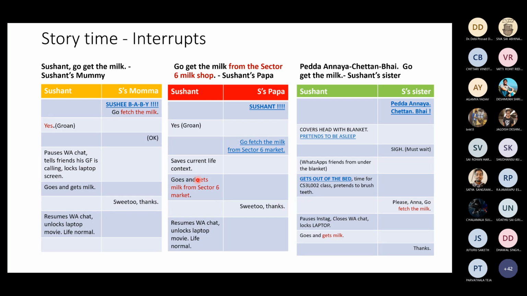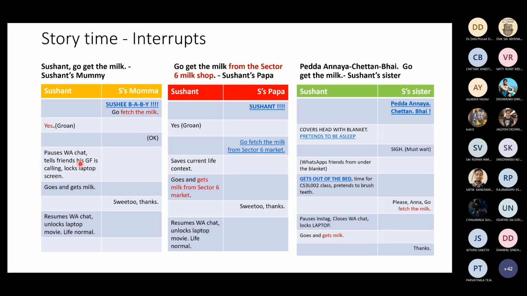And what's the response from Sushant? There is a response: yes, I'll go, I'll get the milk. So his mother, for instance, this is her interrupt. Sushi baby, go fetch the milk. This is the interrupt acknowledge. And this tells the mother that, okay, since he said yes, he now knows what to do, right?